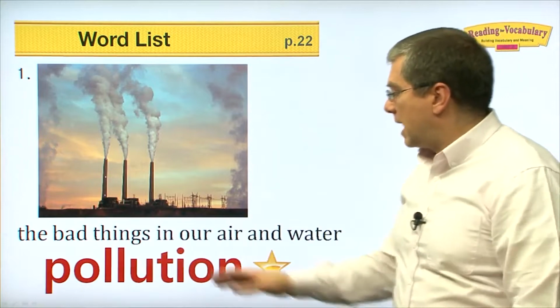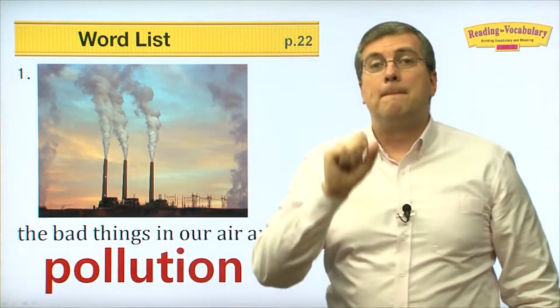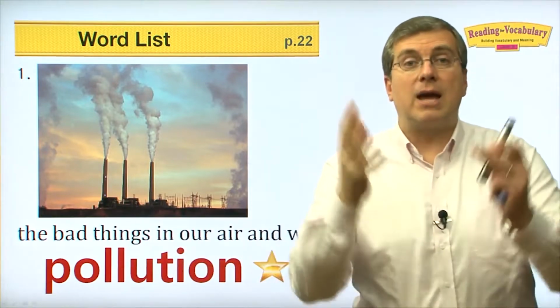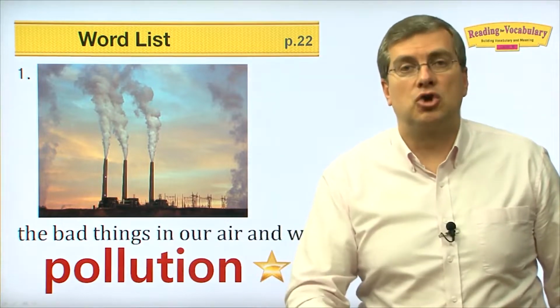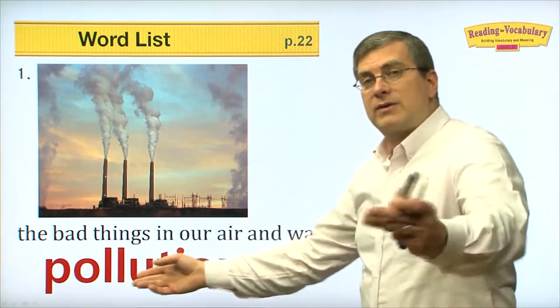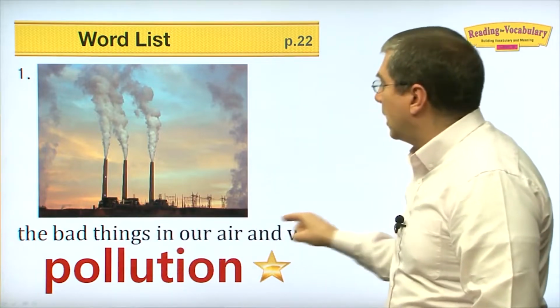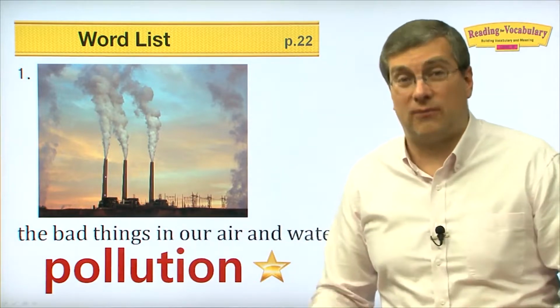Now this is a long word, right? It has 3 sounds. Put them together. Pollution. These are the bad things in our air and water. Pollution is what we have to watch out for.